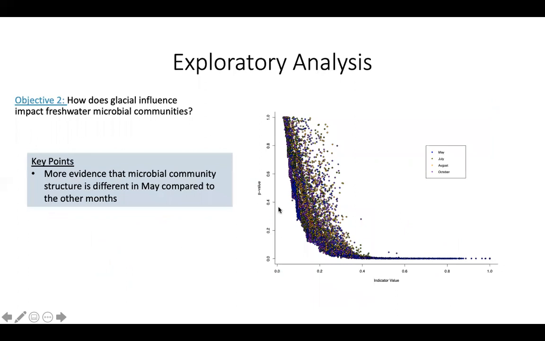Additionally, I did an indicator species analysis, which I colored by month, which is just showing here that samples that were taken in May have species present that are indicative of May that are not present in the rest of the samples or present in lower amounts than they are in the May samples. So this is just more evidence that community is structured differently in May than it is in the other months.